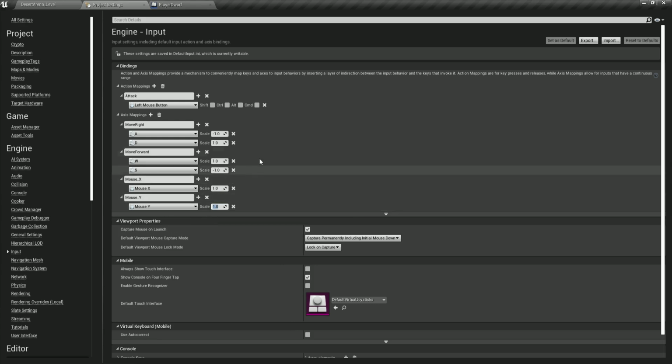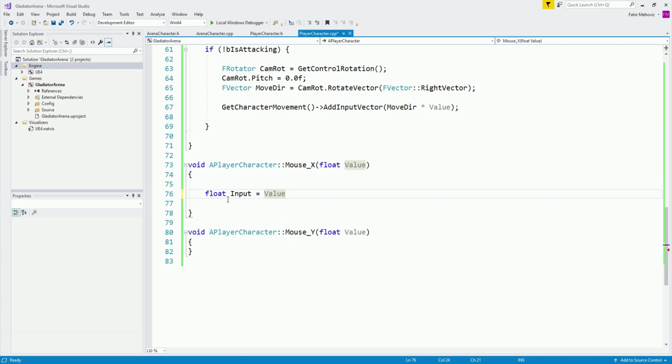But over here, what I'm going to do is float input, equal to the value. We're going to get the value, and I'm going to multiply that by 100f. And how do I know 100? Well, I have experimented. You can try with 50, and so on and so forth. You get the point.